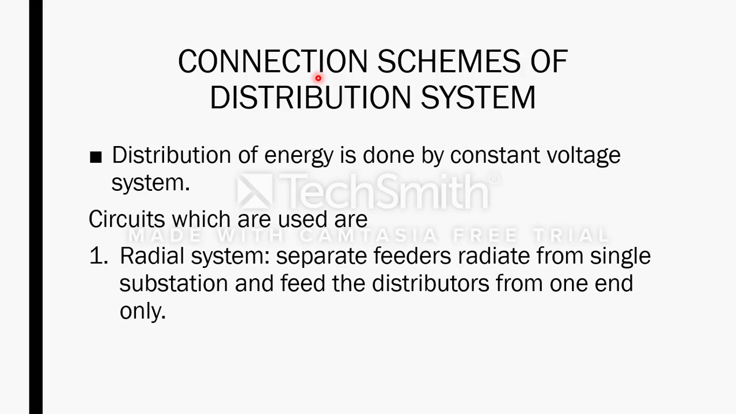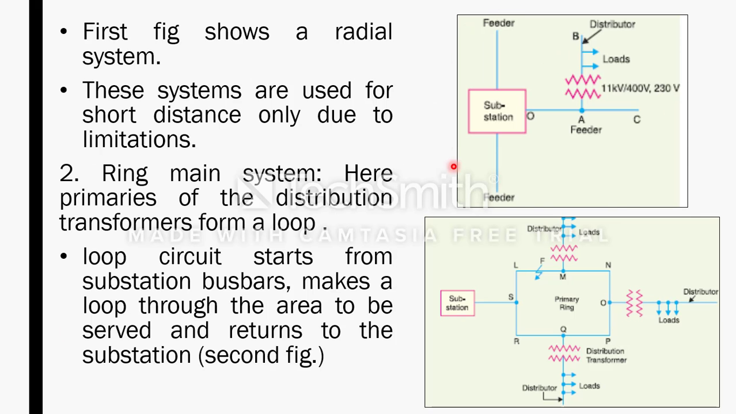Next we will see the scheme of connection which I had put in the first slide. What are the different schemes of connection for the distribution system? That is mainly the secondary distribution system. We can have radial, because the main thing is distribution of energy is done by constant voltage system. Now what is this radial system? Separate feeders radiate from the single substation and feed the distributor from one end only. This is a single line diagram of a radial system.